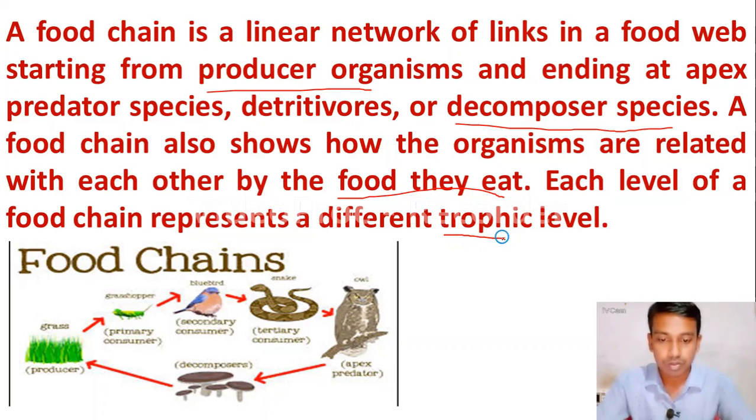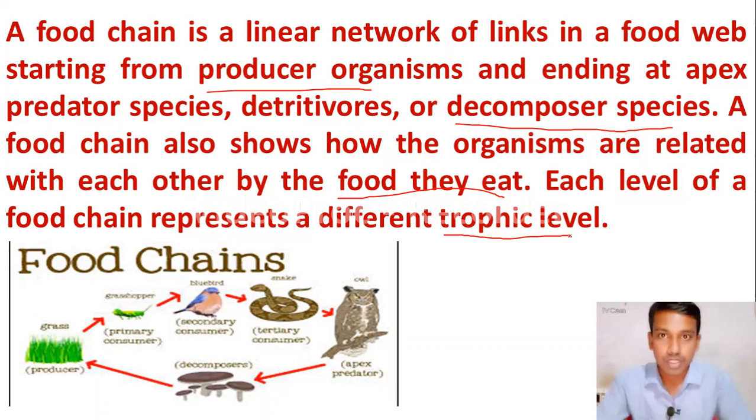Here also a question may come. Please remember this line: each level of a food chain represents a different trophic level. And please go through this image. You will come to know what we mean by food chains. This picture is an example of a food chain.